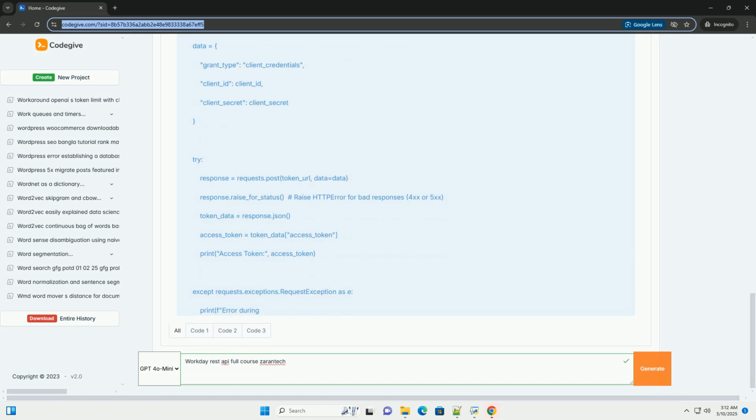Logging and monitoring: implement comprehensive logging to record API requests, responses, and errors. Monitor API usage to identify potential issues or security threats. Use a monitoring tool to track API performance and availability. Error handling: implement robust error handling to gracefully handle API errors and prevent application crashes. Provide informative error messages to users. Log errors for troubleshooting purposes.